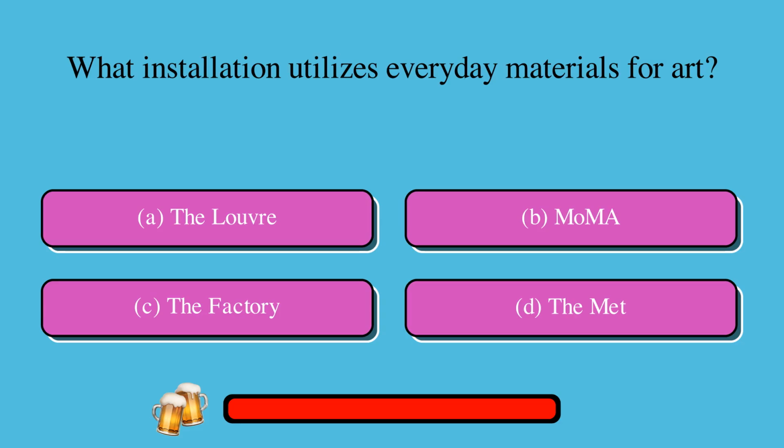What installation utilizes everyday materials for art? A. The Louvre, or B. MoMA, or C. The Factory, or D. The Met? The correct answer is C. The Factory.